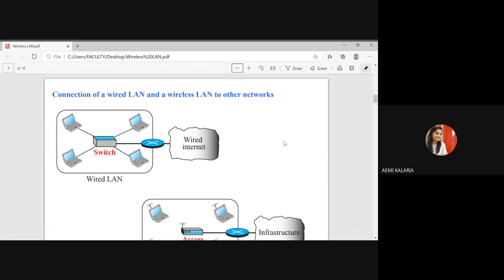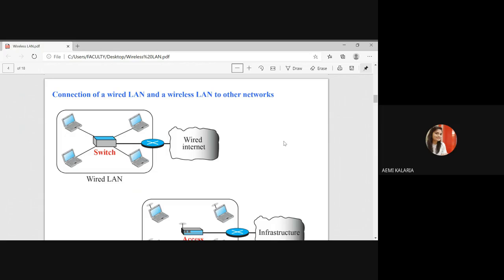More than one network we are connecting, and whatever we are using for connection, we call a distributed system. So BSSs are connected through a distributed system, which is usually a wired LAN.